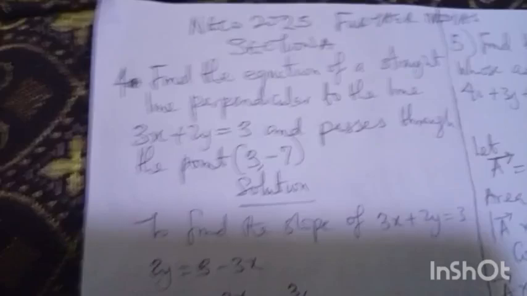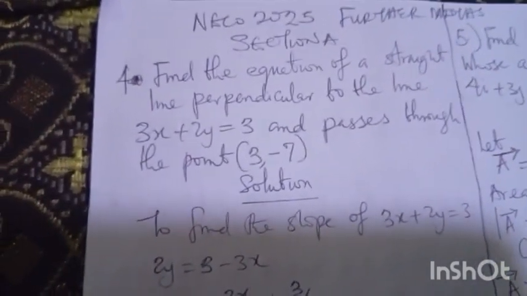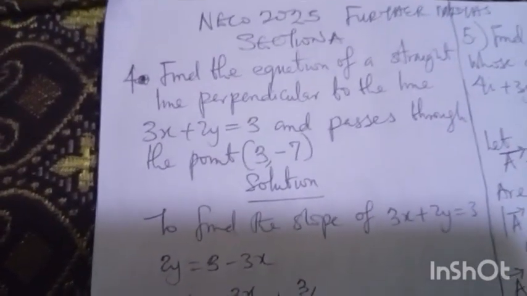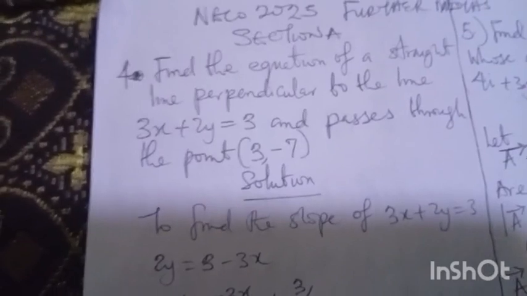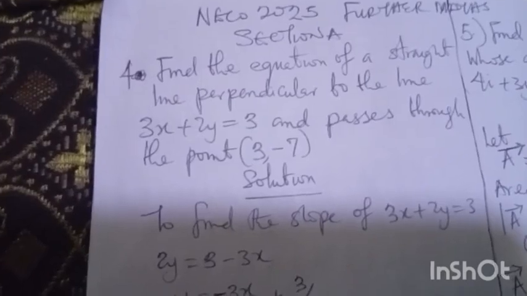Now this is question 4. They said you should find the equation of a straight line perpendicular to the line 3x + 2y = 3 and passes through the point (3, -7).